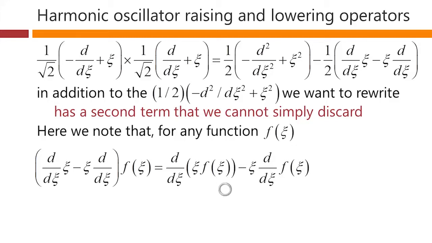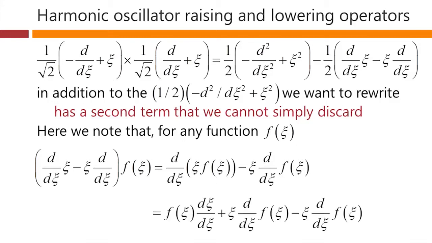We take the derivative of this product here. That gives us f of c times dc by dc plus c d by dc of f of c. So that's this term written out, and again just repeating this term here. But we notice first of all that these two terms just cancel one another, and we notice also that dc by dc is just 1, so all we're really left with is f of c.